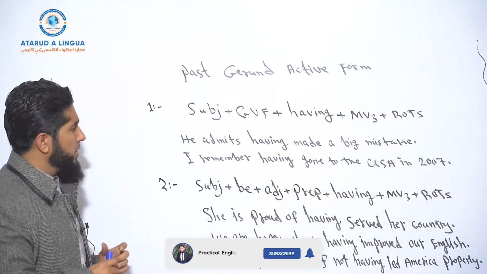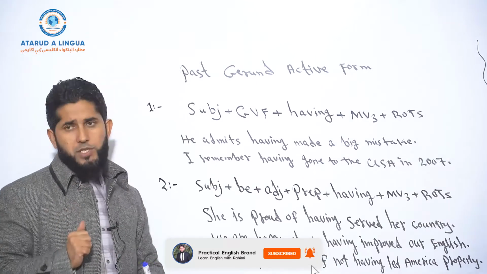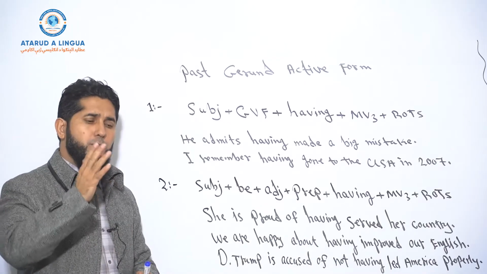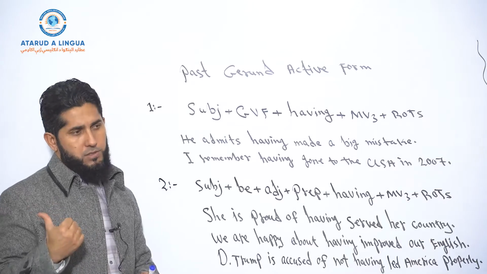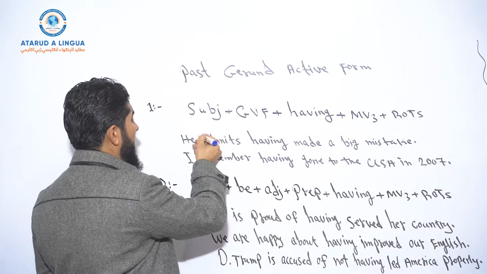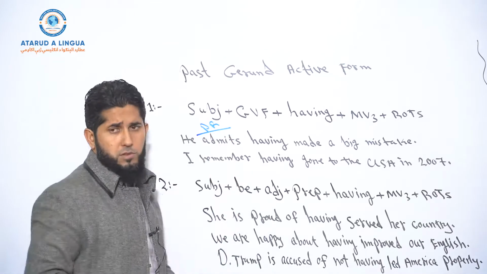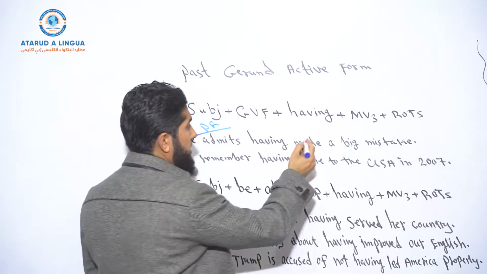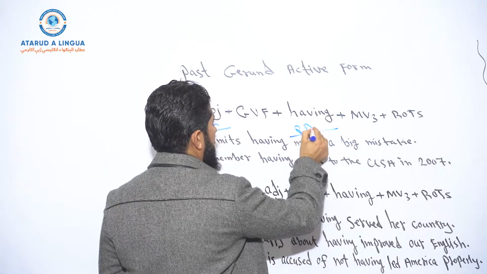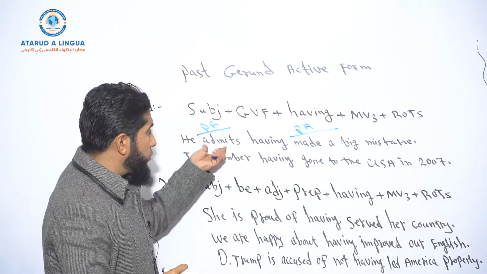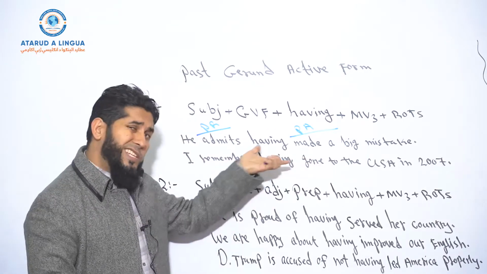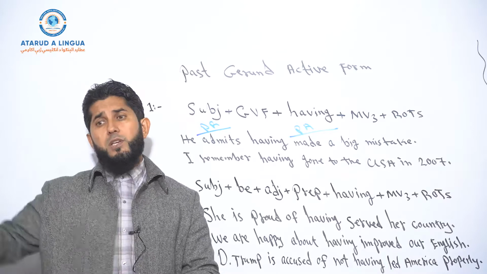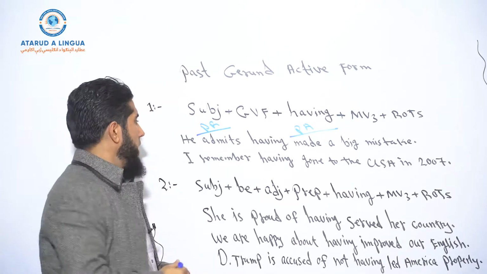So look at the first example. He admits having made a big mistake. So when we use this structure, we talk about the present remark or result of a past action. Look, he admits now, this is the present remark or the present result, that he made a big mistake in the past, that is a past action. So, okay, we talk about the present remark of a past action. So this sentence means he admits that he made a big mistake in the past. Okay? Look at the second example.